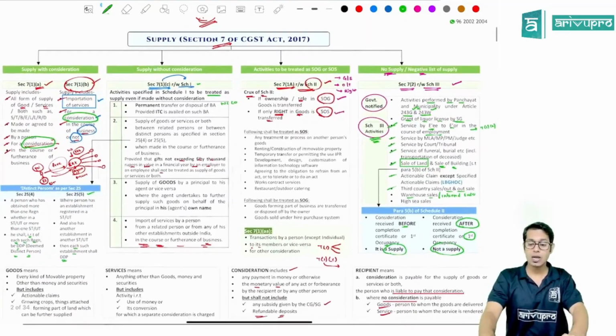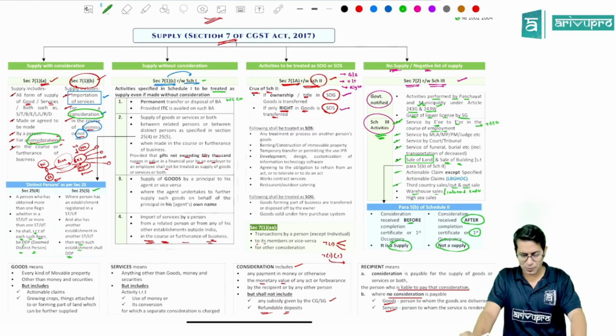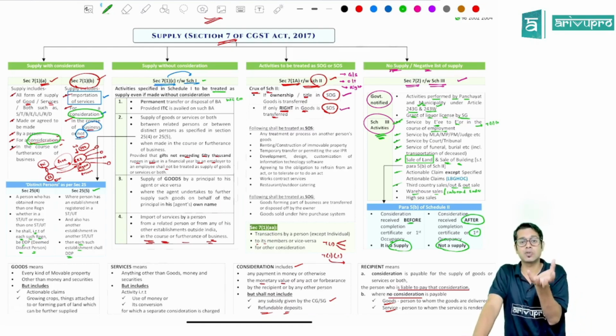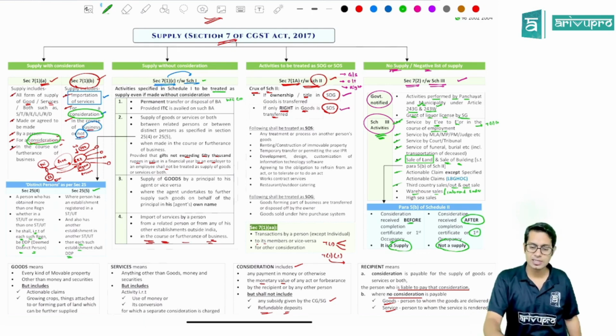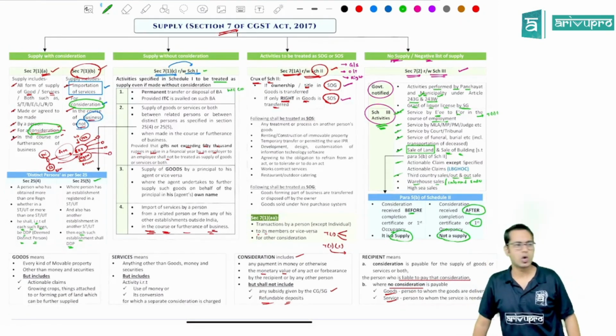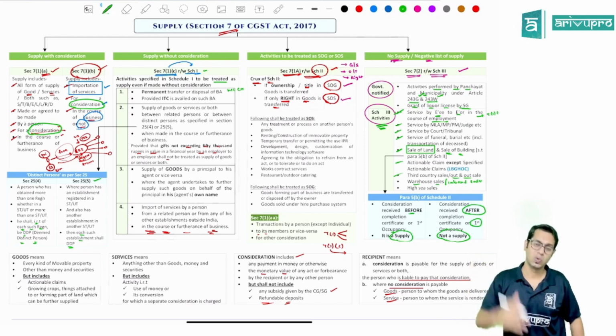So this is all about your first topic, which is the supply topic. Very important and very beautiful topic, one of the most important topics under GST law, because this is the reason because of which you are paying the taxes. Now the entire discussion is on one single page. Supply: Section 7 of the CGST Act talks about this point called supply under GST law. I hope this point is very clear to you all. Let us now go to the next point.